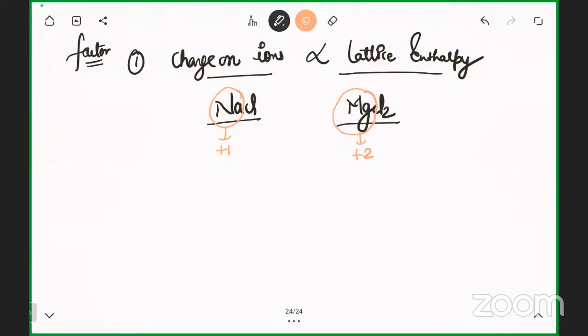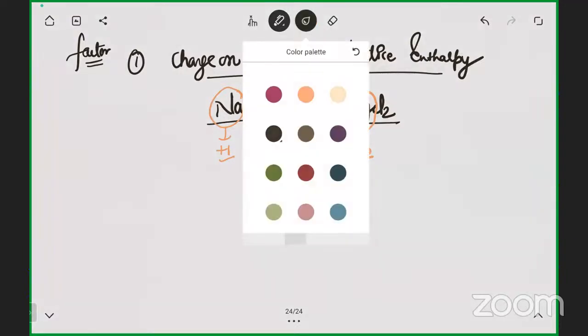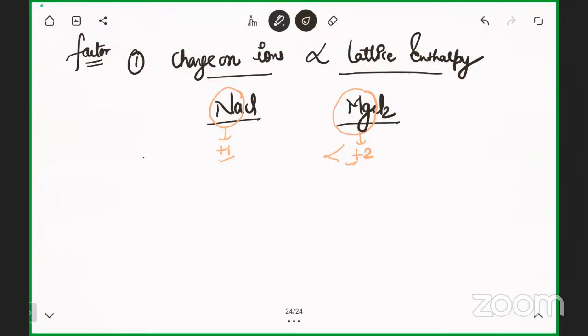Just leave out the Cl. First you can compare the cation. See, plus one, plus two. It means more amount of charge is present on the magnesium. So the lattice enthalpy of magnesium chloride is more as compared to NaCl, just because positive two charge is present on the magnesium ion. Clear?